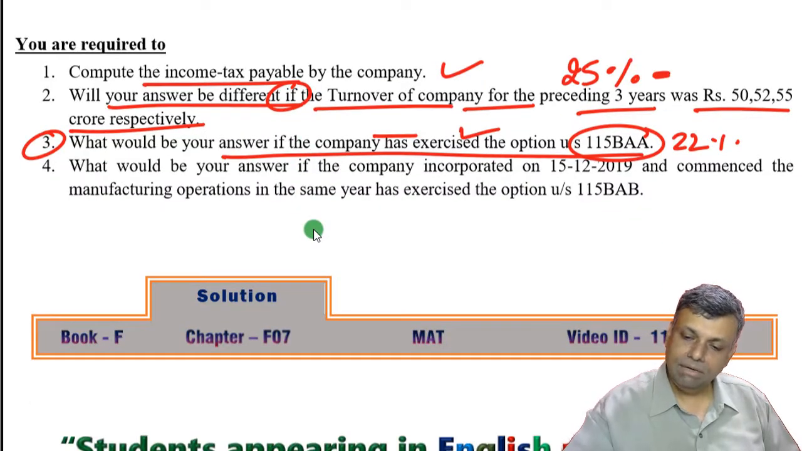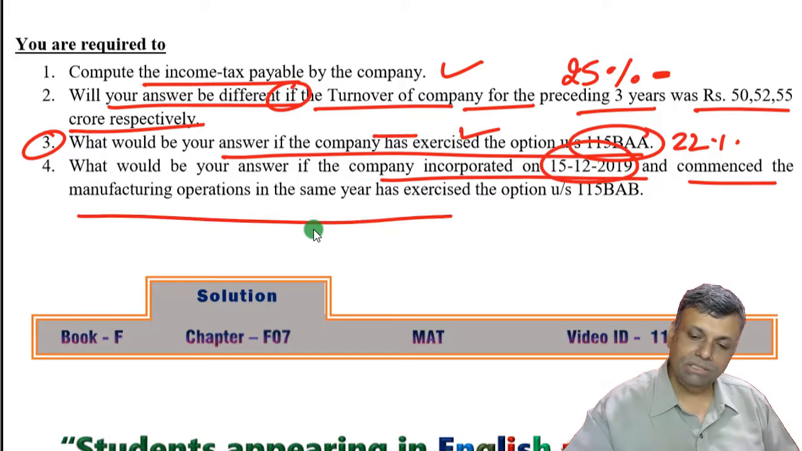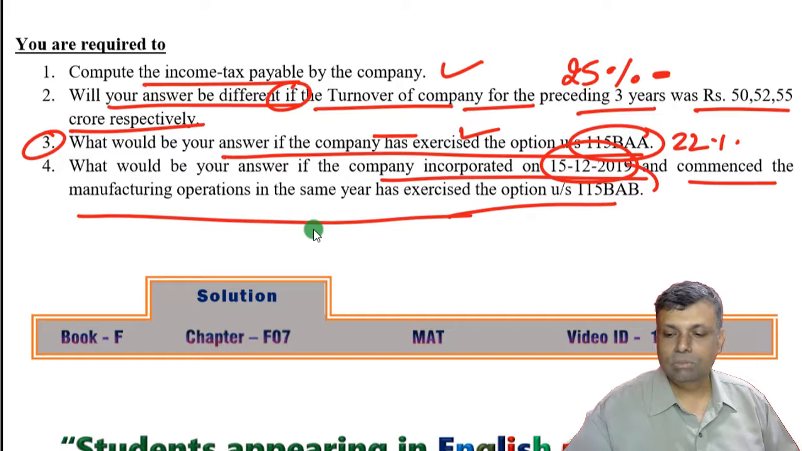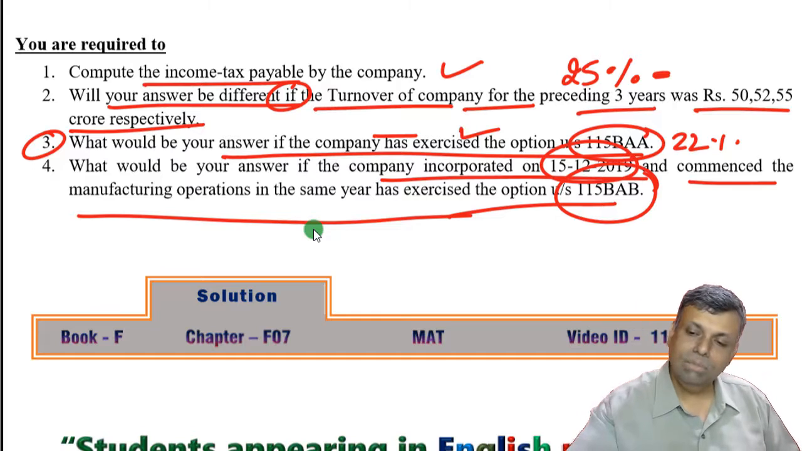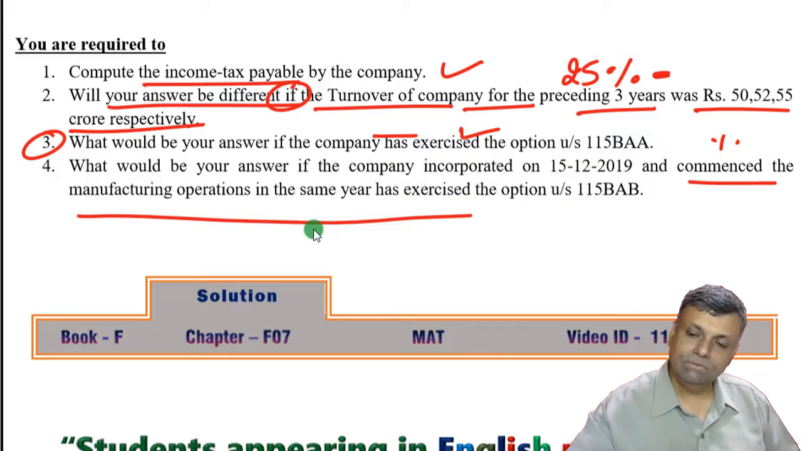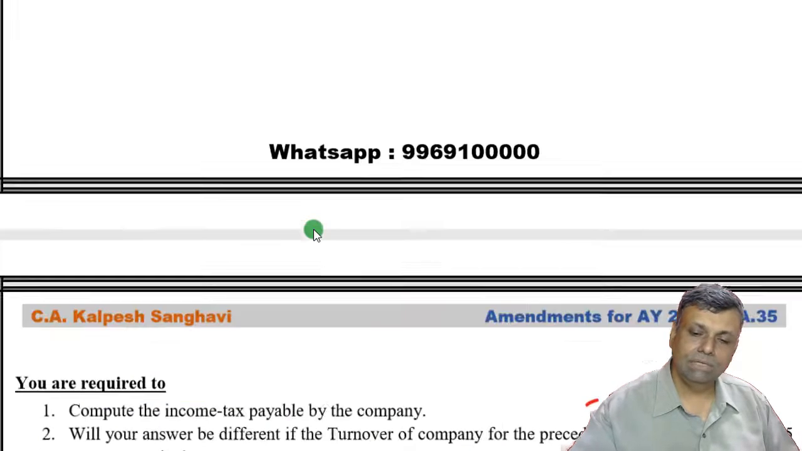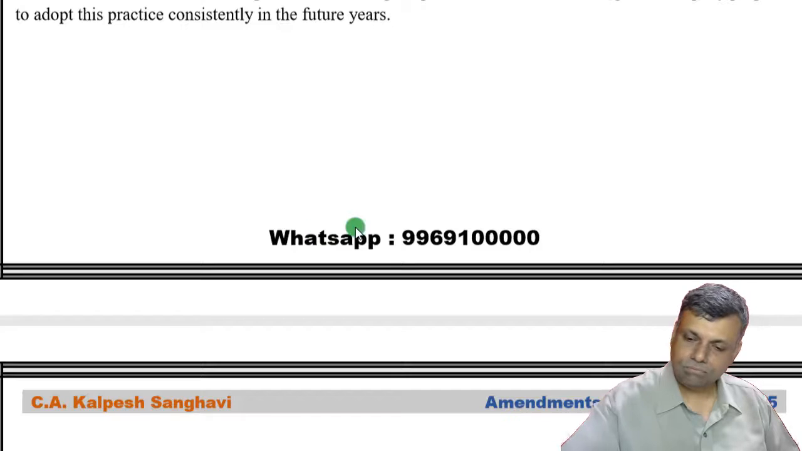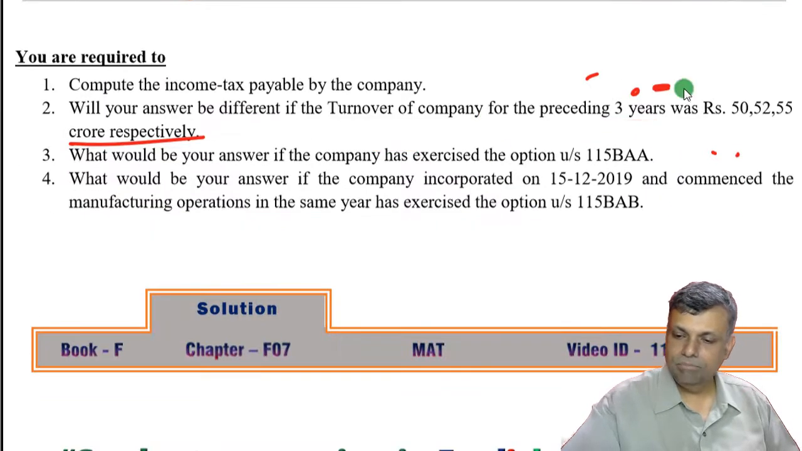What would your answer be if the company was incorporated on 15/12/2019 and commenced its manufacturing operation in the same year and exercised the option under section 115BAB? So you want to assume that all the conditions of 115BAB have already been satisfied, like new plant and machinery and all those conditions. Fair enough, there is nothing wrong. That is something you can already say.